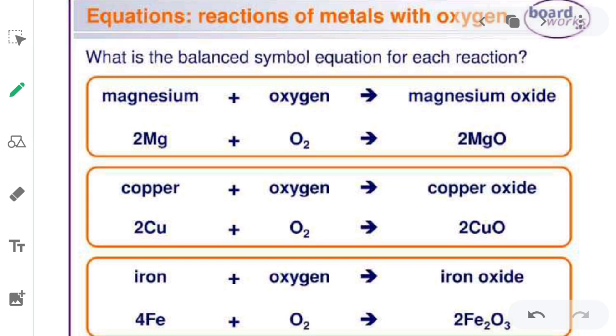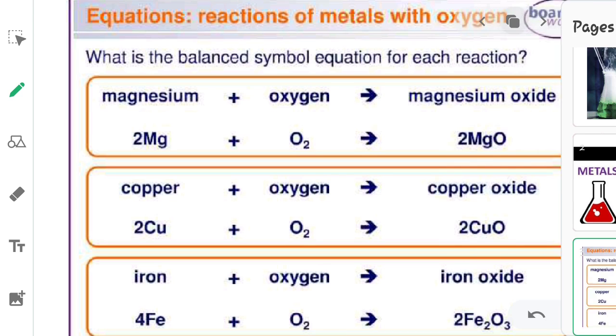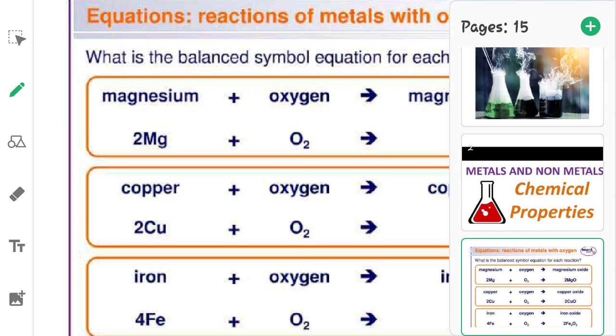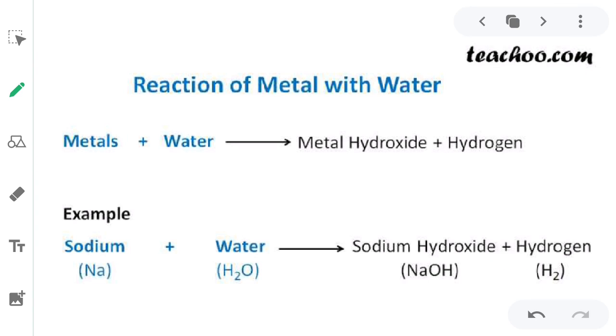Now we will see the chemical reaction of metals with water. When a metal reacts with water, it forms a metal hydroxide and hydrogen. For example, when sodium reacts with water, it forms sodium hydroxide and hydrogen gas.